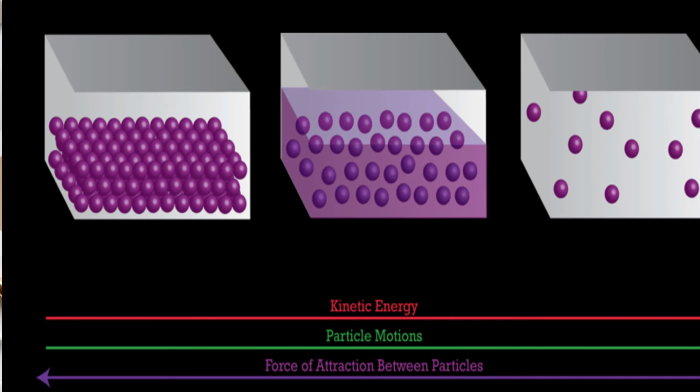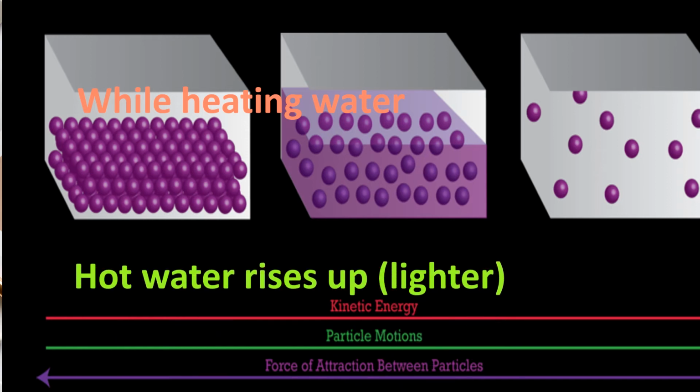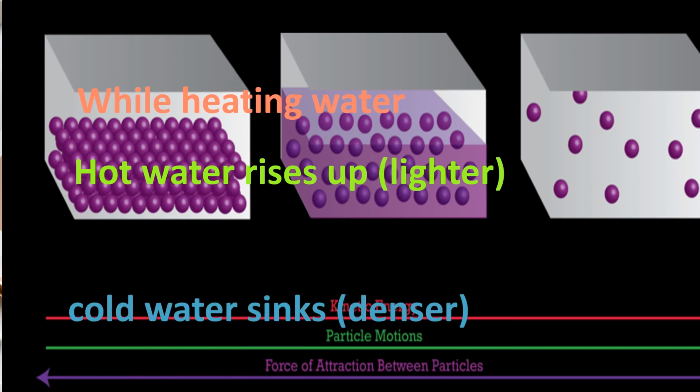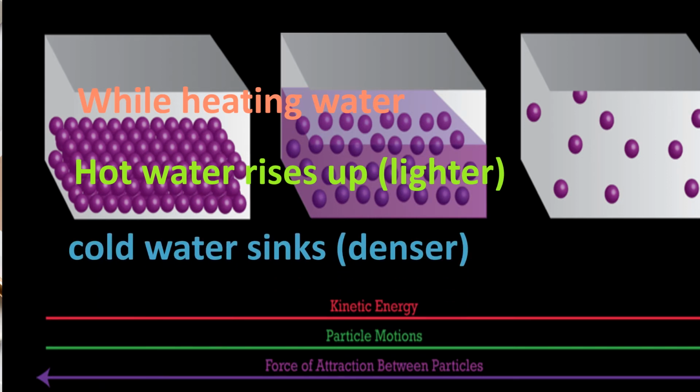So if you are applying heat to water, what will happen? The hot water rises up. What is the reason? It is less dense, it is lighter, so the hot water rises up and the cold water sinks, because it has high density.